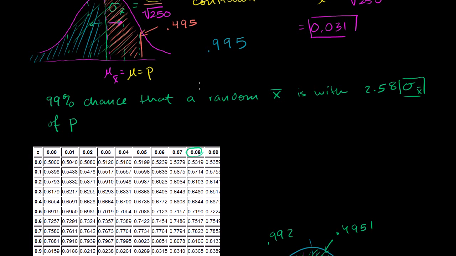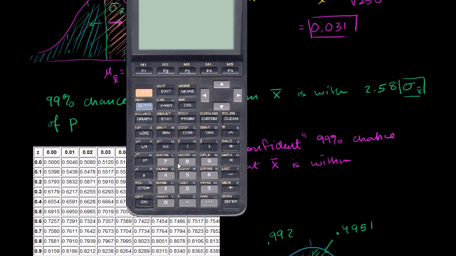This over here. So we could rewrite this, and we could say that we are confident, because we are really using an estimator to get this value here, we are confident that there is a 99 percent chance that a random x, a random sample mean, is within, and let's figure out this value right here using a calculator.